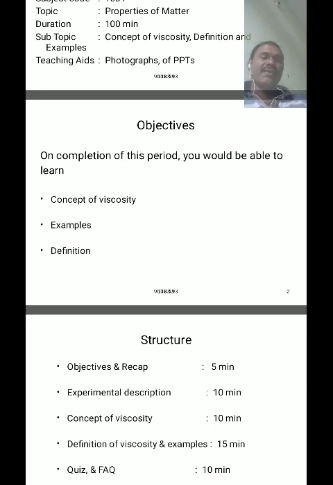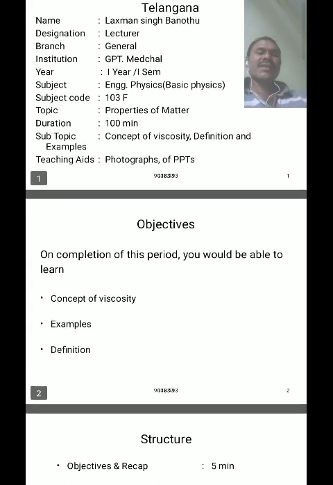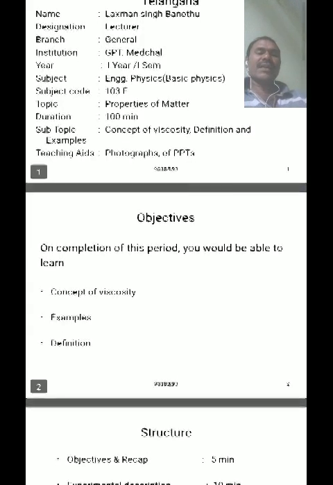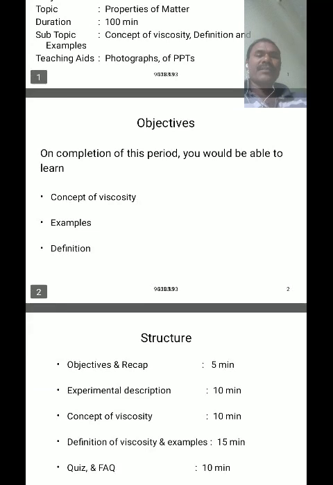Now the examples for capillarity. Capillary action means the phenomenon in which the liquid level rises up or is depressed due to surface tension when a capillary tube is dipped vertically in a liquid. This phenomenon is called capillarity or capillary action.